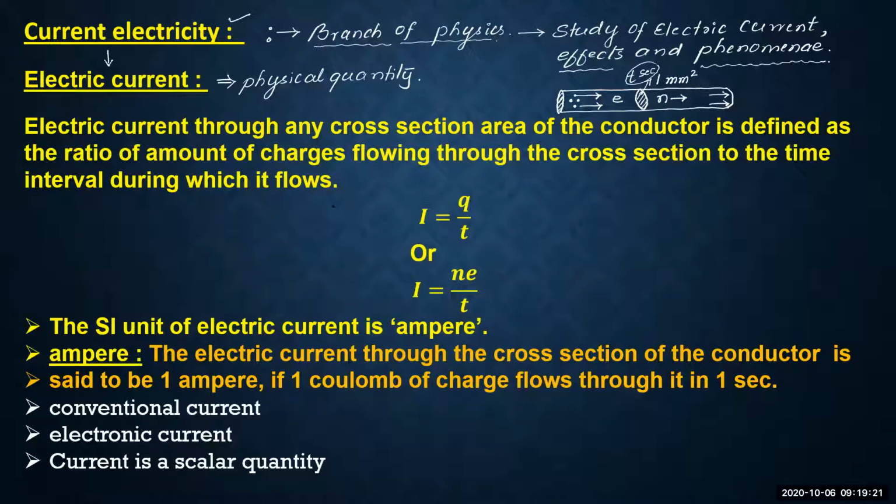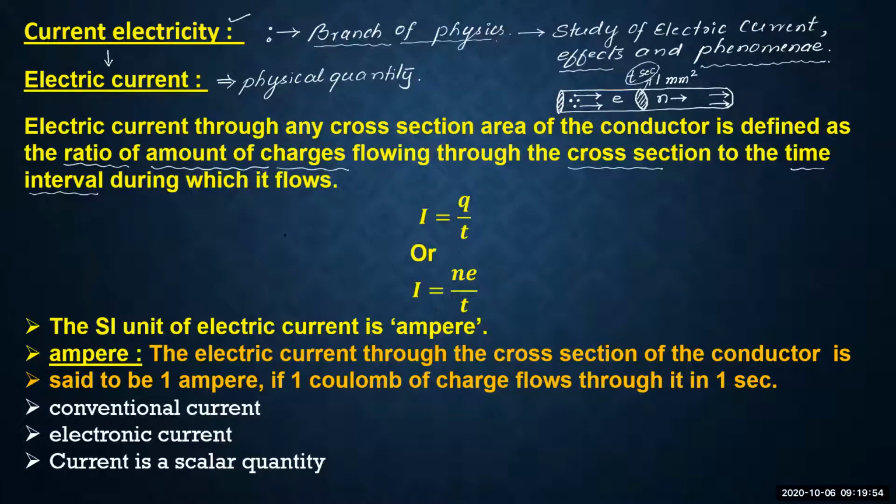Hence, it is defined as the ratio of the amount of charges flowing through the unit cross-sectional area of the conductor in a particular time interval t. If you want to define what is electric current, you have to define it by considering these three things.